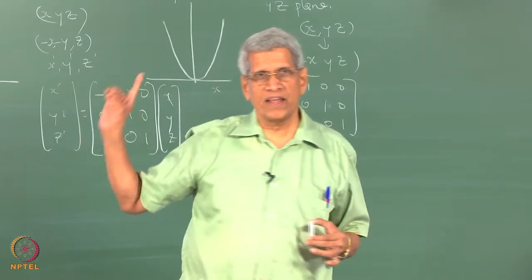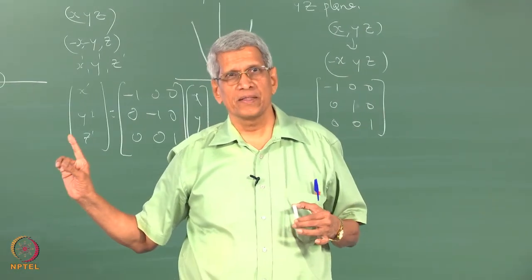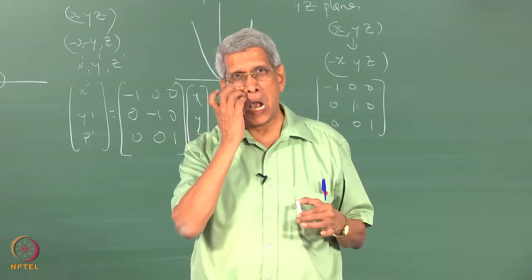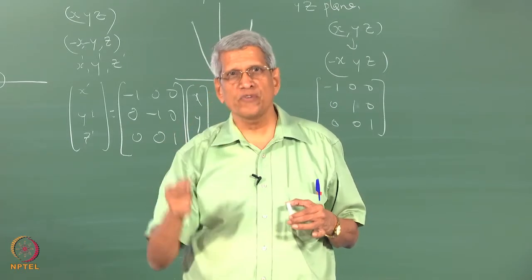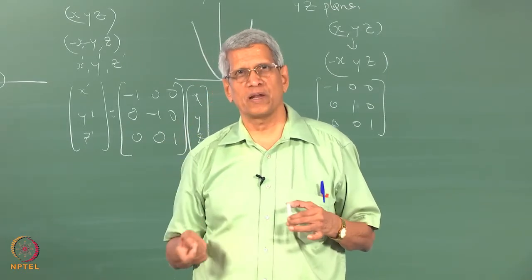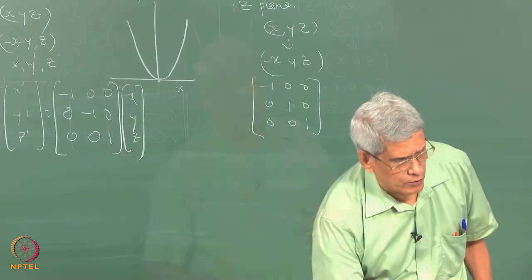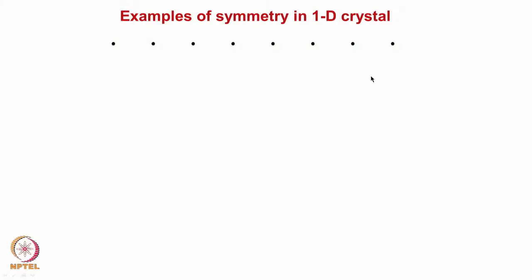As far as the lattice is concerned, the lattice point has got infinite symmetry. Now, what we have to see is, suppose you put a motif, what will happen? So, this is just a 1-dimensional crystal. Now, I place a motif which is an asymmetric motif. I choose it to be P as a motif.